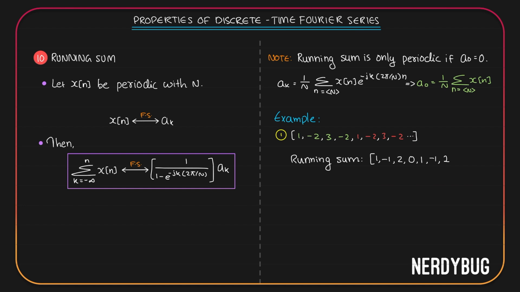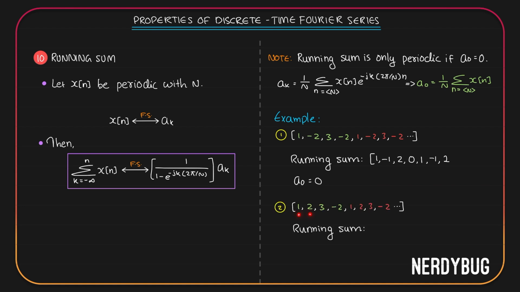In the case of this signal, if we calculate the average value in one period, it is going to be 1 plus minus 2 plus 3 plus minus 2 divided by the total number of terms in one period, which is 4. But we already got that their sum is 0. So this is going to be 0 by 4, or 0. So in this case, a0, which is the average value of the signal in one period, is equal to 0. Let us take another example where the average value in one period is not equal to 0 and check if the running sum is periodic or not.